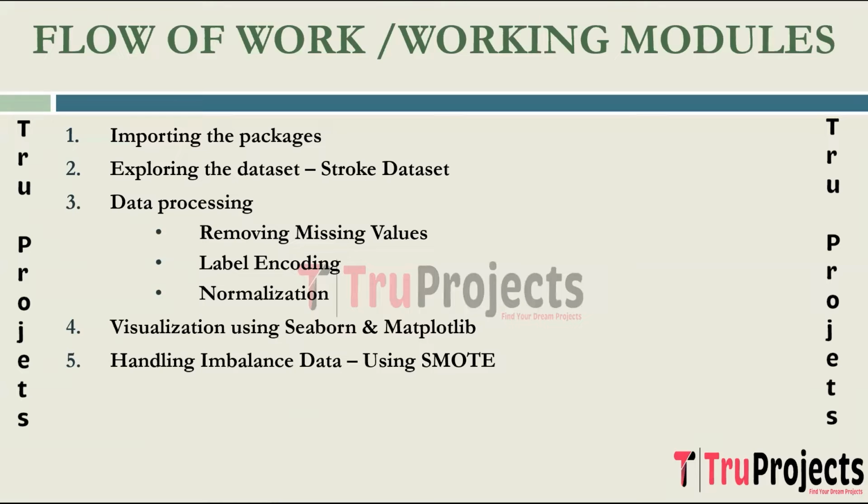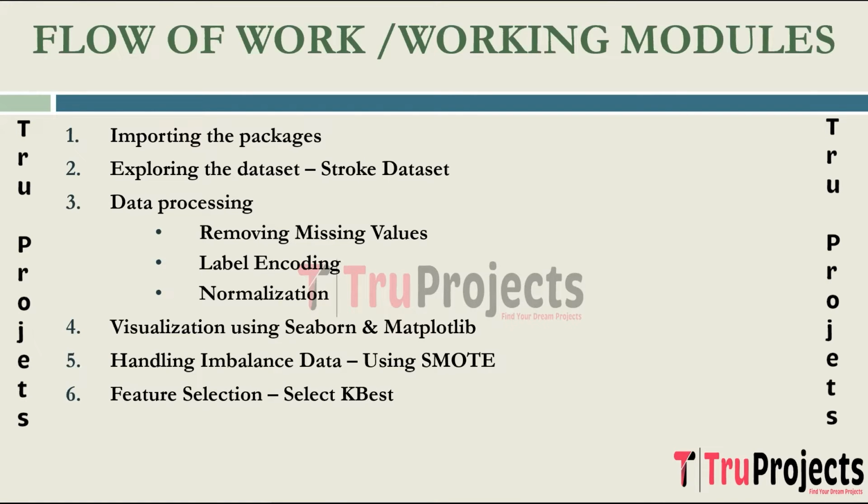The next step is handling imbalanced data using SMOTE. Class imbalance in the target variable stroke is addressed by using SMOTE. SMOTE, or synthetic minority oversampling technique, is employed to address class imbalance by generating synthetic instances for the minority class in the dataset. This technique strategically creates new data points between existing minority class instances, balancing the class distribution. By enhancing the representation of the minority class, SMOTE improves the performance of machine learning models, particularly in binary class classification tasks.